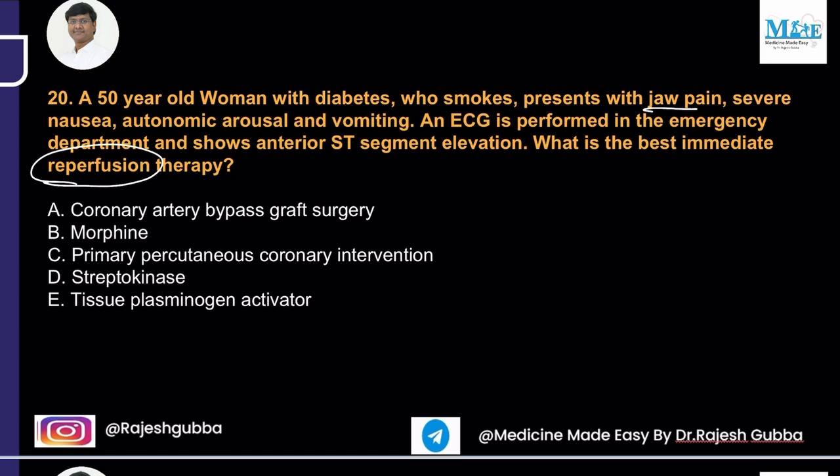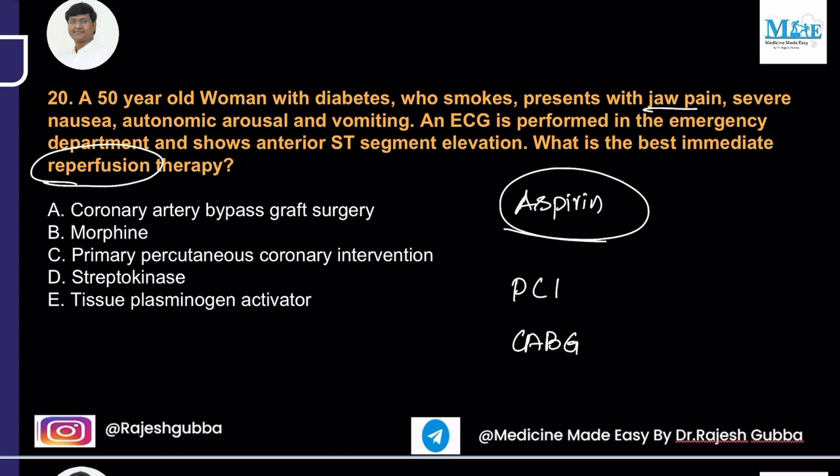If the question is asked like what is the first line treatment in this patient, that would be aspirin. But the question is asked very clearly, the best immediate reperfusion therapy. So there are three methods by which you can do reperfusion in case of MI. One is PCI. Second is coronary artery bypass graft, right? And third is thrombolysis. So these are the three methods by which you can do reperfusion therapy.